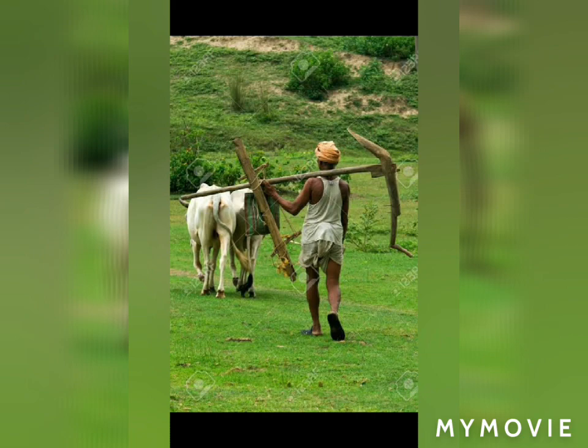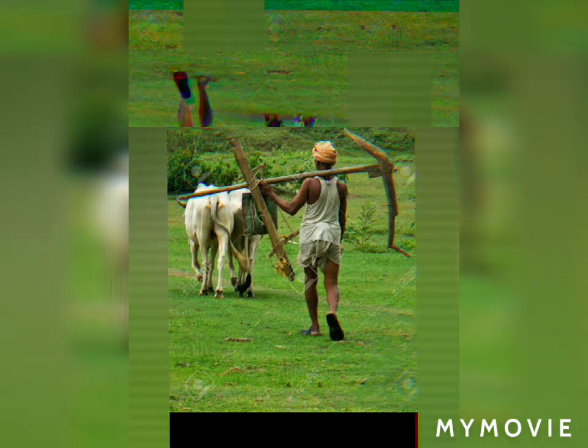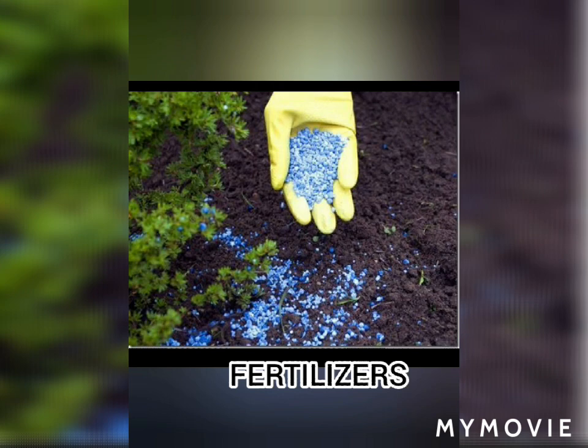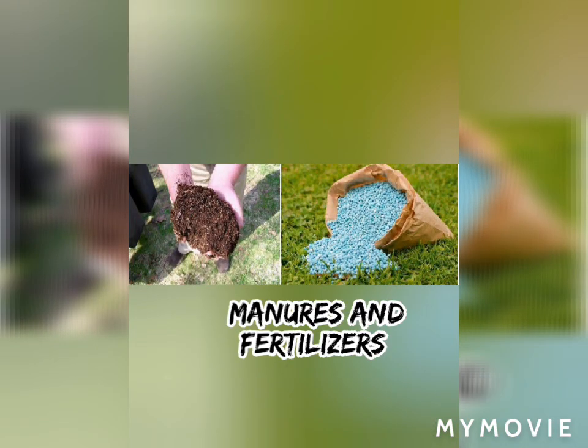Next, chemical substances, that is manures and fertilizers, should be added to the soil to make it a fertile soil. Fertile means a good soil, ready to grow good crops.